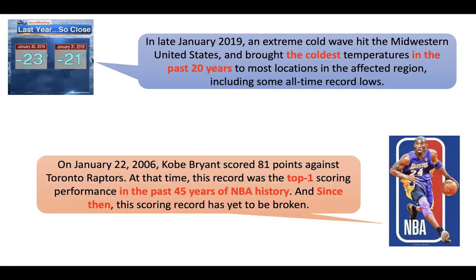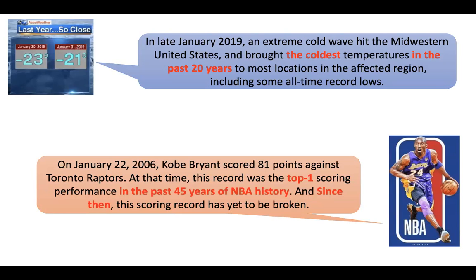Similarly, in another example in the sports domain, on January 22nd, 2006, Kobe Bryant scored 81 points against the Toronto Raptors. At that time, this record was the top one scoring performance in the past 45 years of NBA history. And since then, this scoring record has yet to be broken.